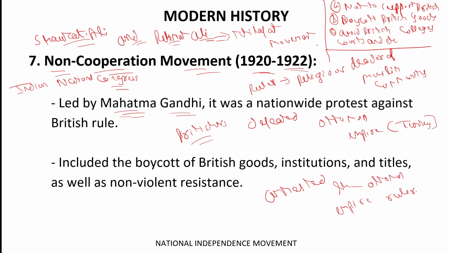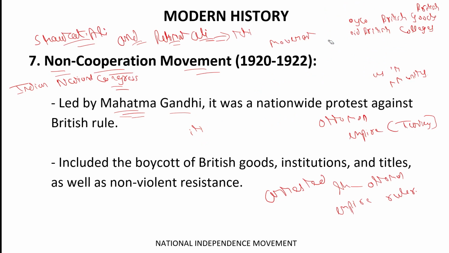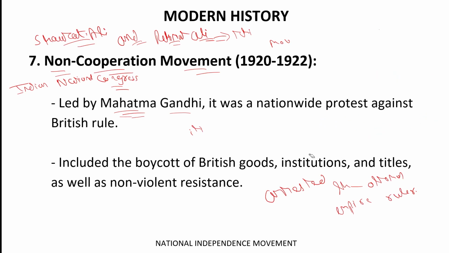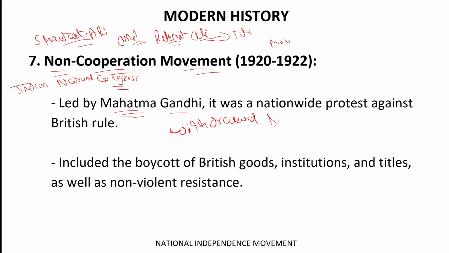Now the non-cooperation movement gained fame in the starting. It was successful in the starting days, but later on it was withdrawn by Mahatma Gandhi on or after 5th February 1922.